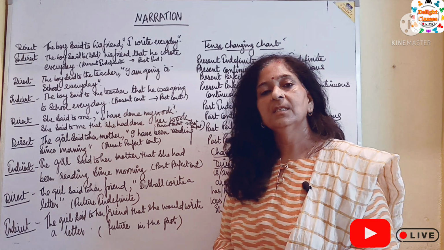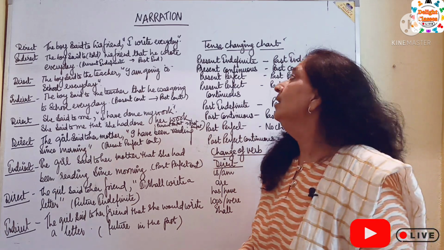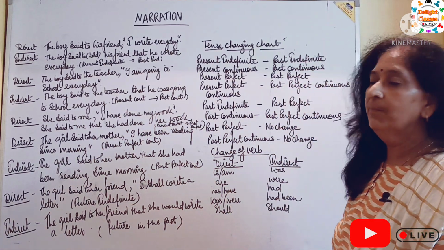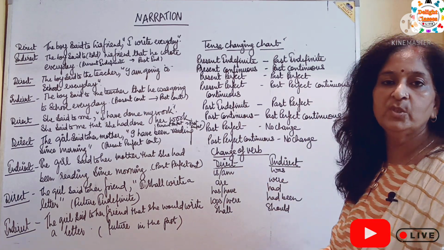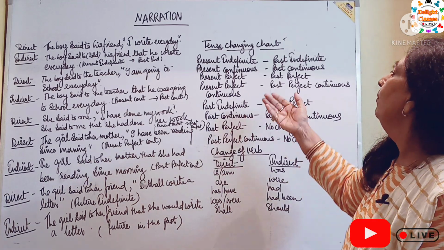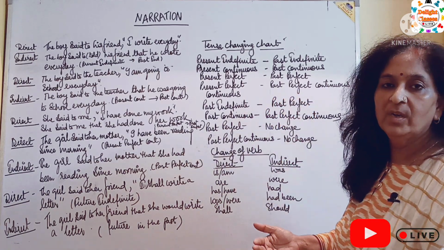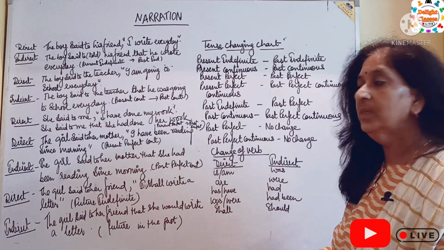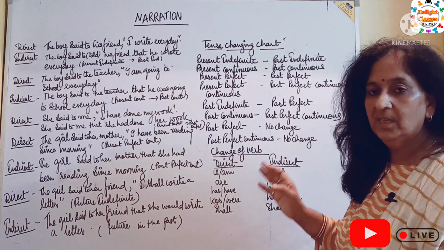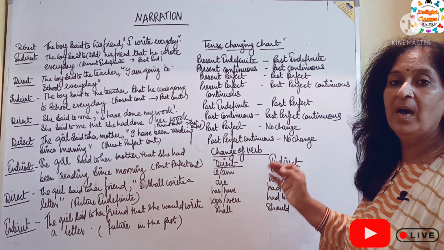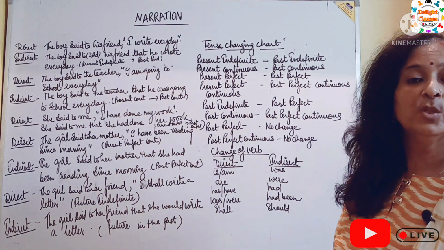So let us revise today's work very briefly. Tense changing chart. Present indefinite changes into past indefinite. Present continuous changes into past continuous. Present perfect changes into past perfect. Present perfect continuous changes into past perfect continuous. Past indefinite changes into past perfect. Past continuous changes into past perfect continuous, and past perfect continuous has no change.